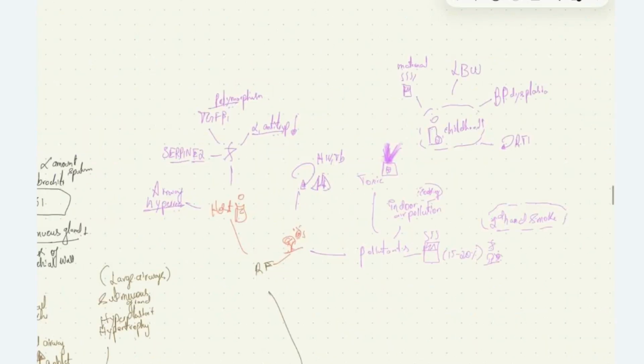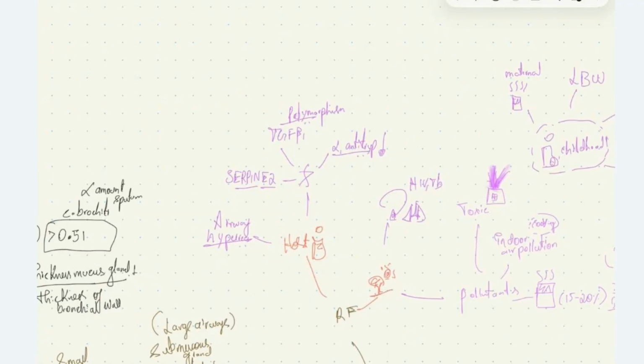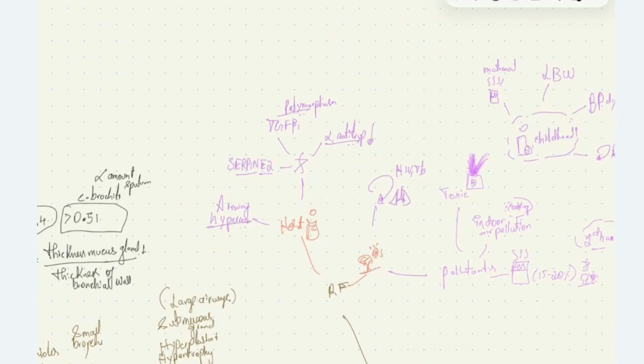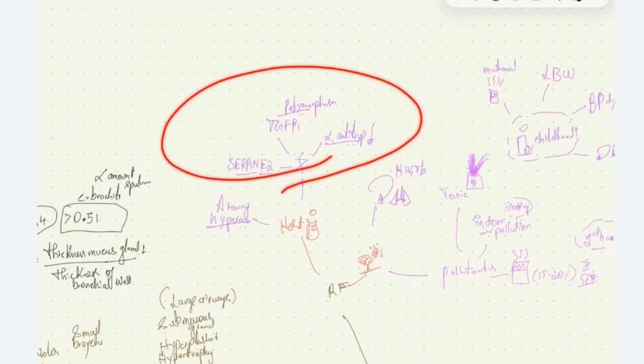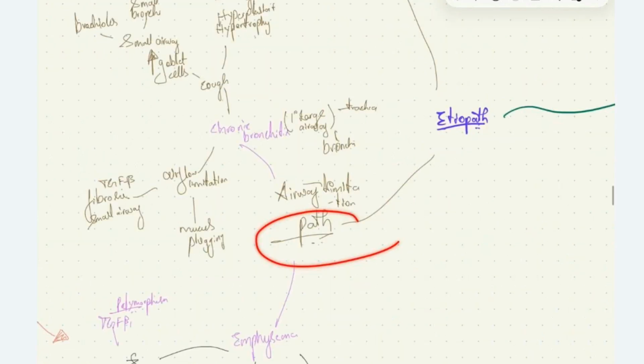Recurrent respiratory tract infection and infection with HIV and TB are found to be risk factors for COPD. Factors influencing the occurrence of COPD include genetic risk factors like alpha-1 antitrypsin deficiency, polymorphism in the TGF beta 1 gene and SERPINE2 gene. And if the patient has airway hyperreactivity, they have increased risk of developing COPD. Why do these genetic abnormalities cause COPD? We'll see it shortly.